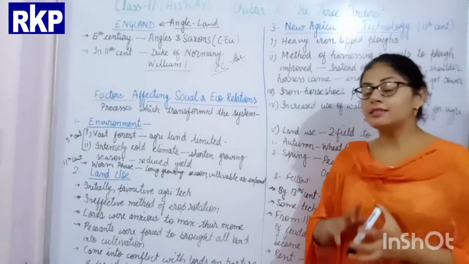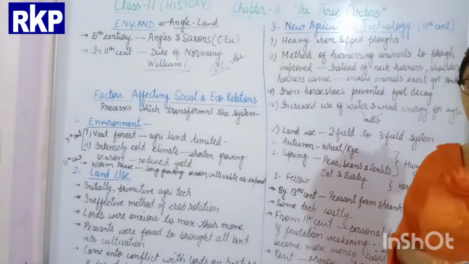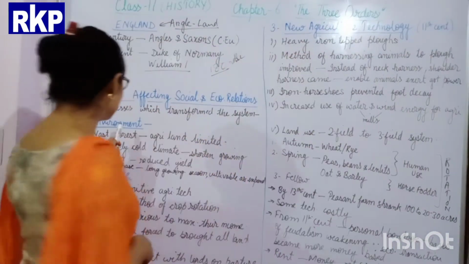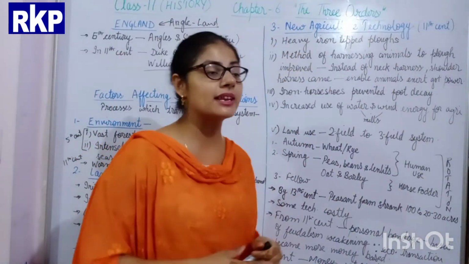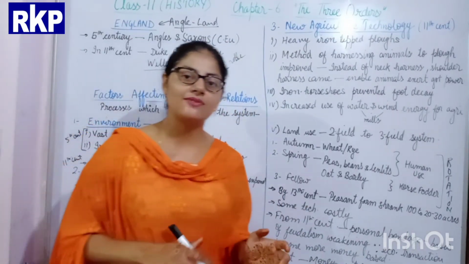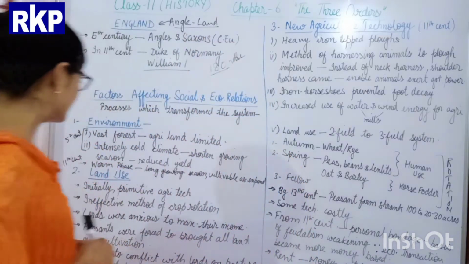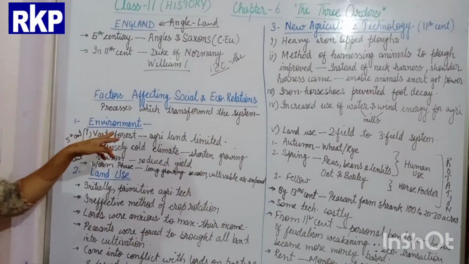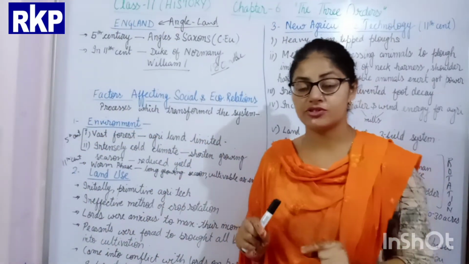So students, mainly we study three factors which are responsible for these changes. One is the environmental factor, second is land use, and third is the new agricultural technology which was introduced in Europe during the 11th century. So now students, we discuss all these one by one in detail. First comes the environment. What happened, students, during the 5th century?